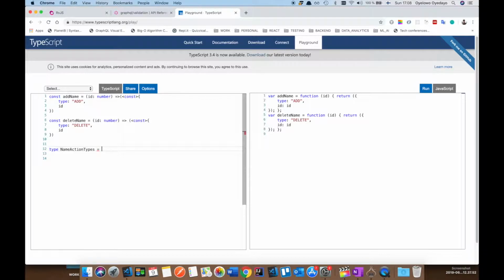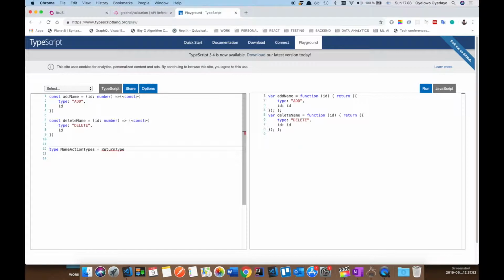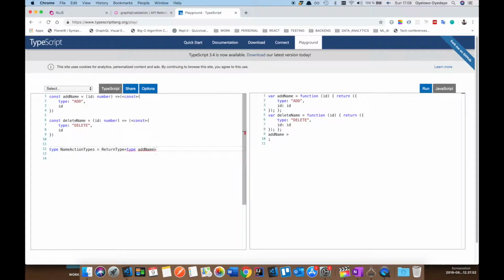A way to do that is to use the ReturnType keyword, and you can infer from each of these. So this would be add name, and this should be type of add name, or let's just copy this.